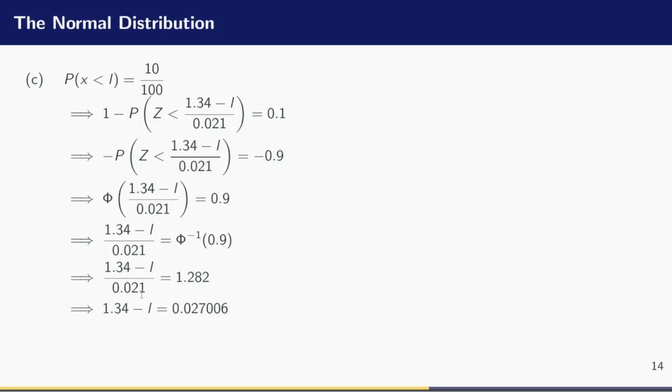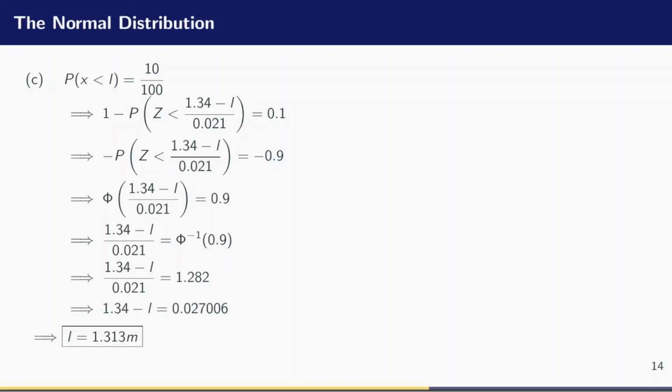So I multiply both sides by 0.021. Then I subtract 1.34 from both sides and multiply the result by -1. And L will give me 1.313 meters. So that is the value of L. I know there is a lot for you to digest in this question, but if need be, you can pause the video, try to solve and return back and follow up. But if you do have some questions, go to the comment section and type it there. I will try to answer them to the best of my knowledge.